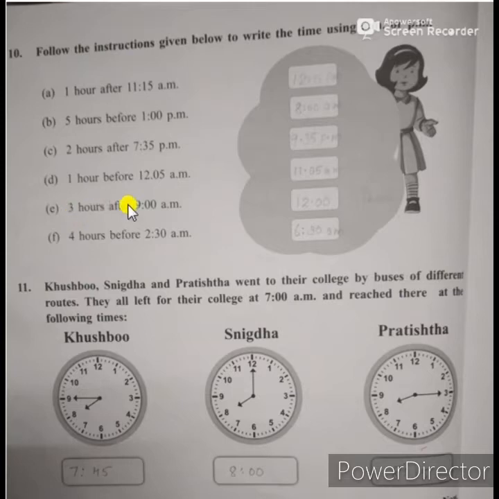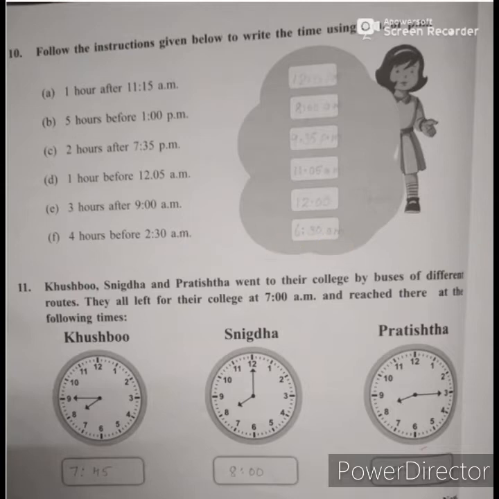Now 3 hours after 9 AM. 3 plus 9, 12. So it will be 12 noon only. There not to write AM or PM, 12 noon. After AM, noon. 4 hours before 2:30 AM. 2:30 plus 4 equals 6:30 AM. There also write 6:30 AM.